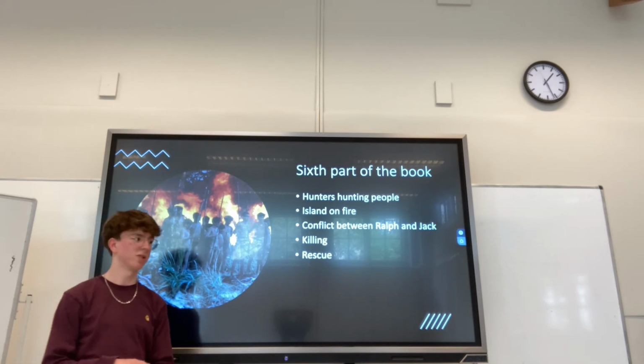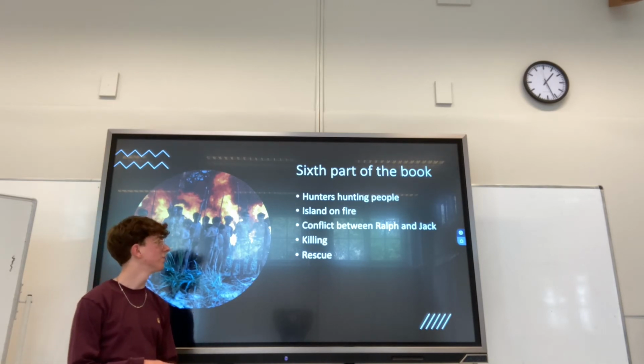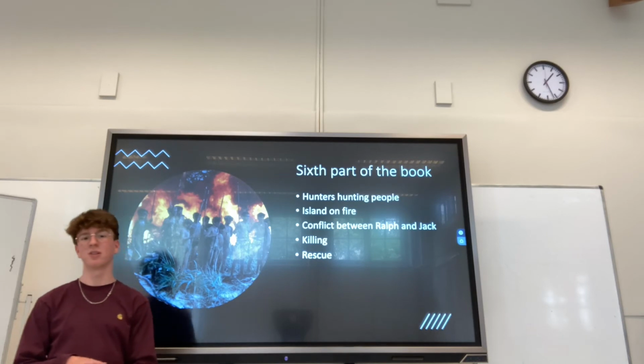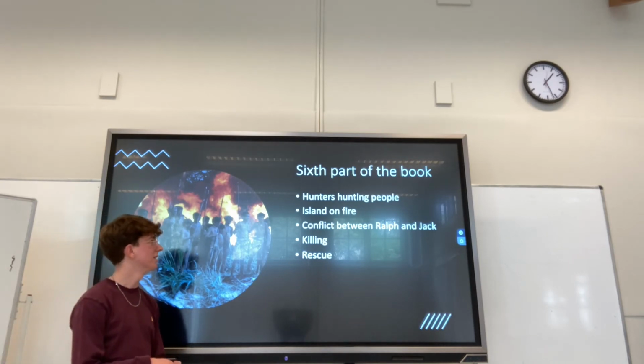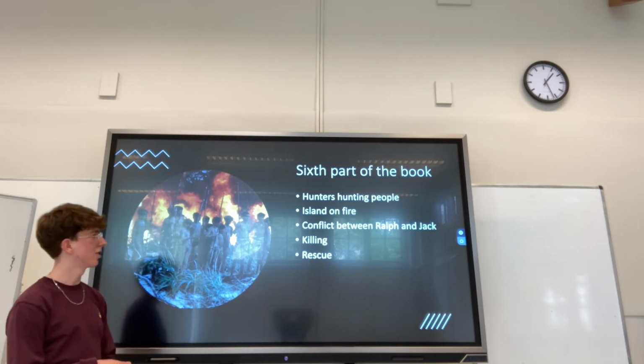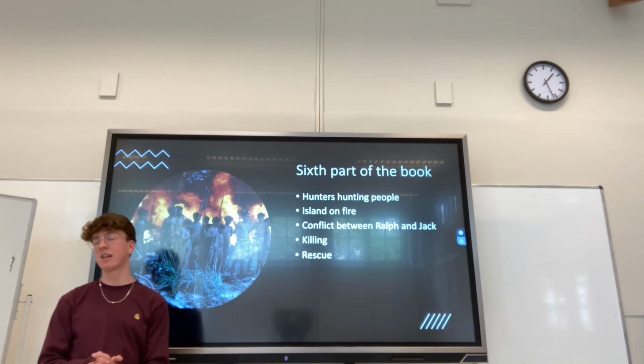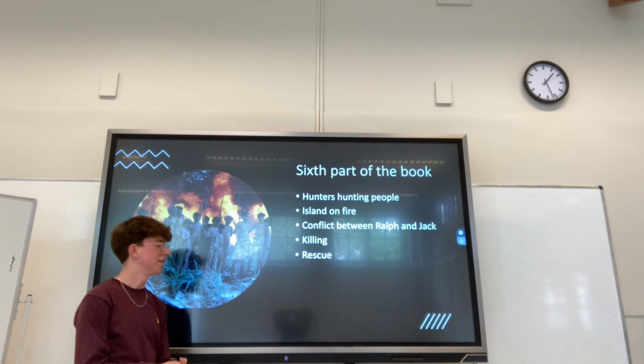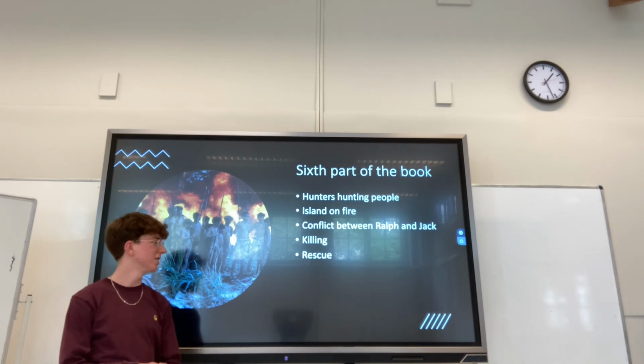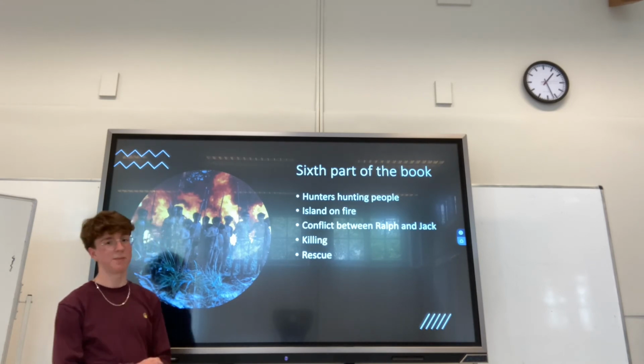This leads to the island on fire. They set the island on fire to close him in, but before they finally catch him, there's a boat that saves them and brings them home.